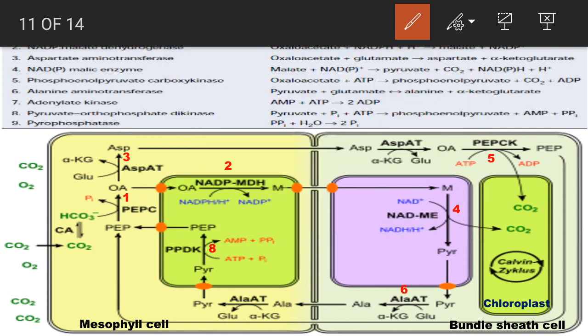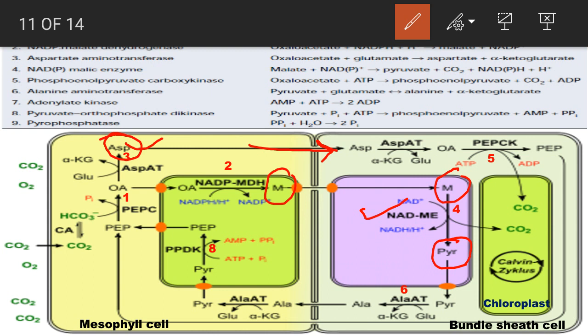Now later both these compounds, aspartate and malate, leave the mesophyll cell and enter into the bundle sheath cell. Now in the bundle sheath cell, look at reaction number 4. There, under the action of the enzyme NADP malic enzyme, this malate gets converted into pyruvate.